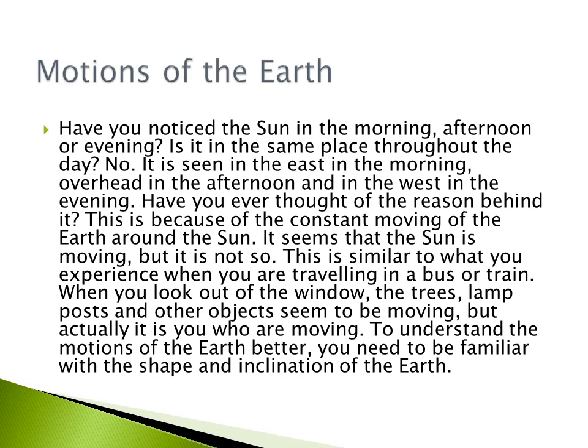Motions of the Earth. Have you noticed the Sun in the morning, afternoon, or evening? Is it in the same place throughout the day? No, it is seen in the east in the morning, overhead in the afternoon, and in the west in the evening. Have you ever thought of the reason behind it? This is because of the constant movement of the Earth around the Sun. It seems that the Sun is moving, but it is not so.